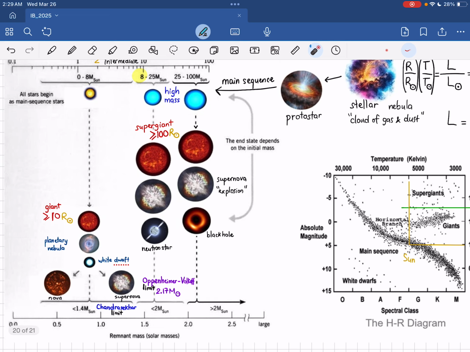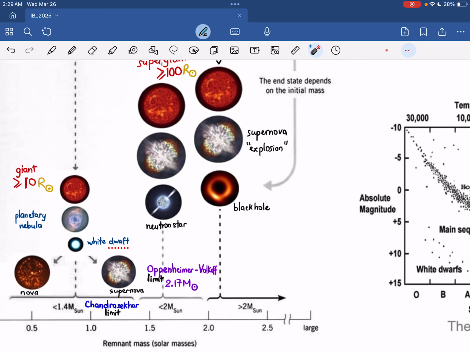And it also follows another limit, which is called the Oppenheimer-Volkoff limit, which is figured out to be about 2.17 times the mass of the sun. So basically, if that star in the end is less than 2.17 times the mass of the sun, then it will become a neutron star.